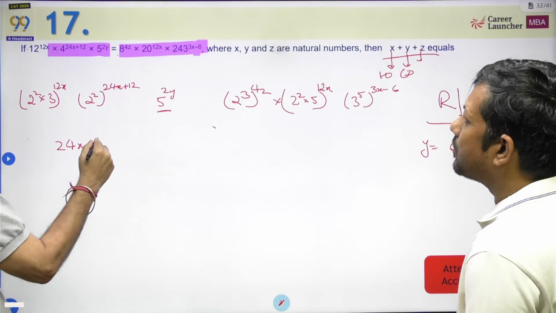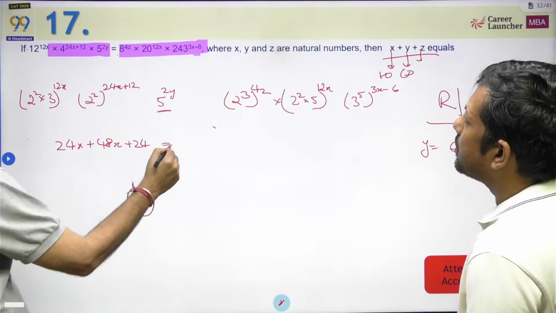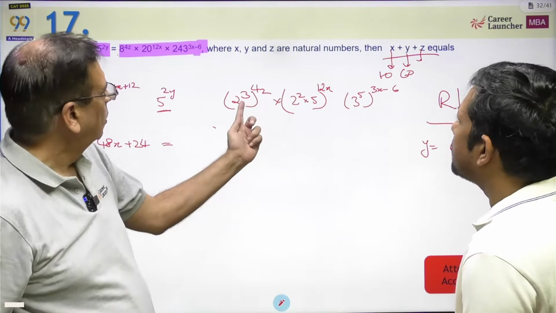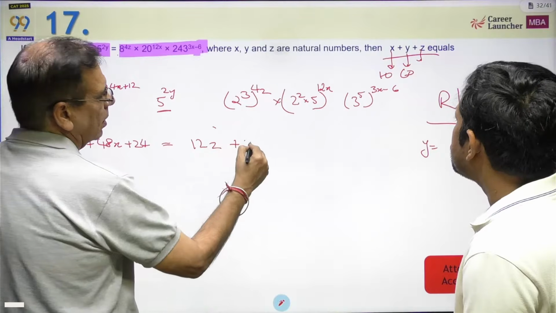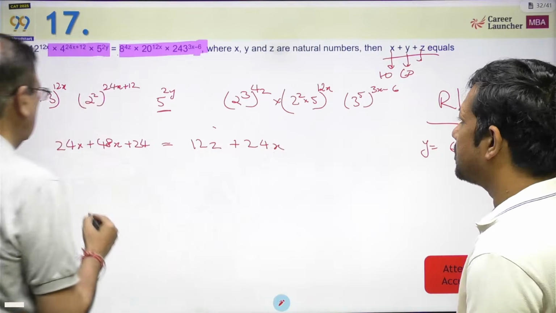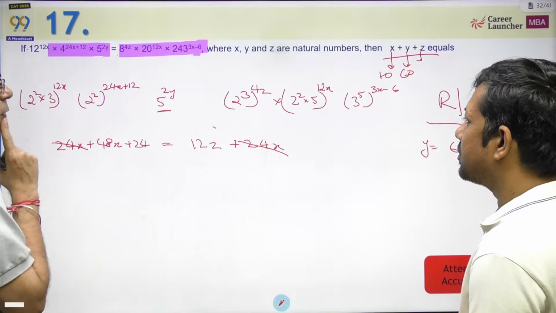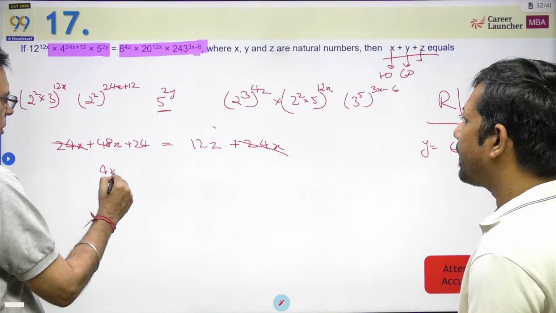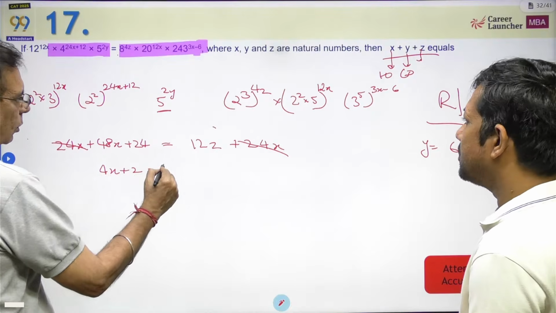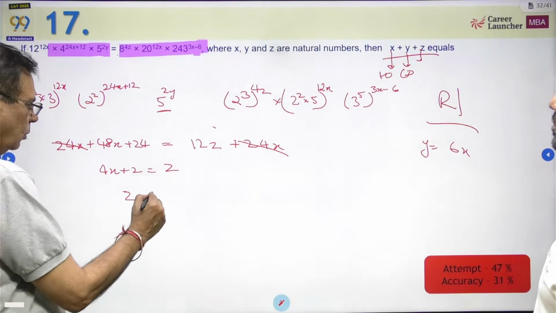Sorry, 48x plus 24. This should be equal to, on this side we have 2 to power 12z, 12z plus 24x. That's it. So this 24x goes away. Okay, so 48x. If I divide both by 2, 4x plus 2 is equal to z. X is equal to 10, z is equal to 42.